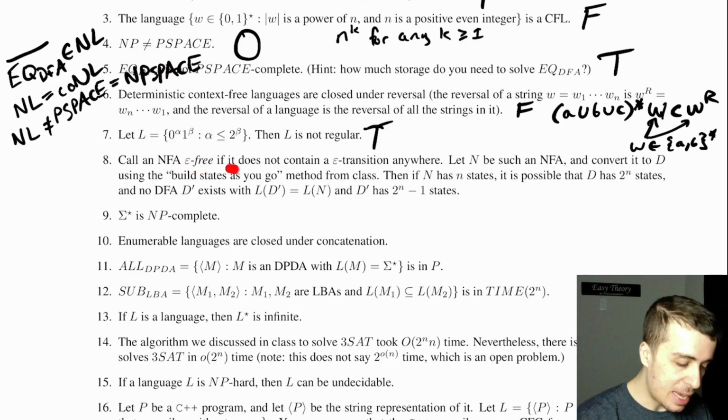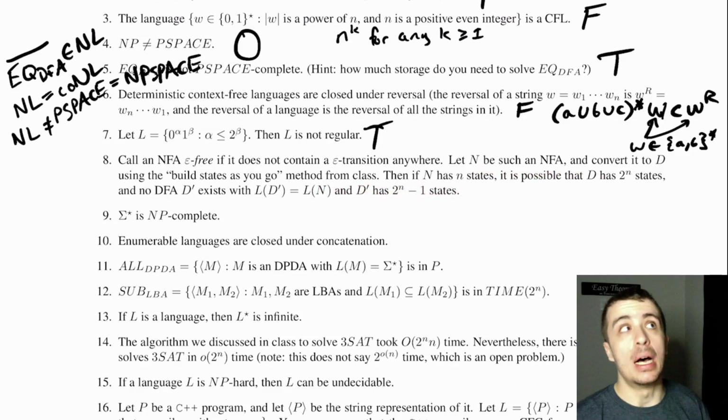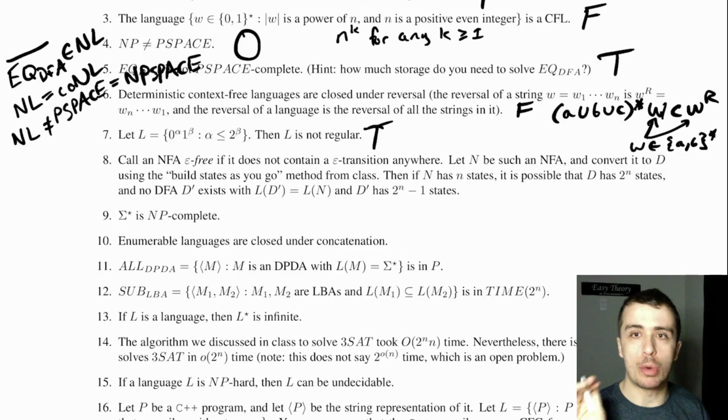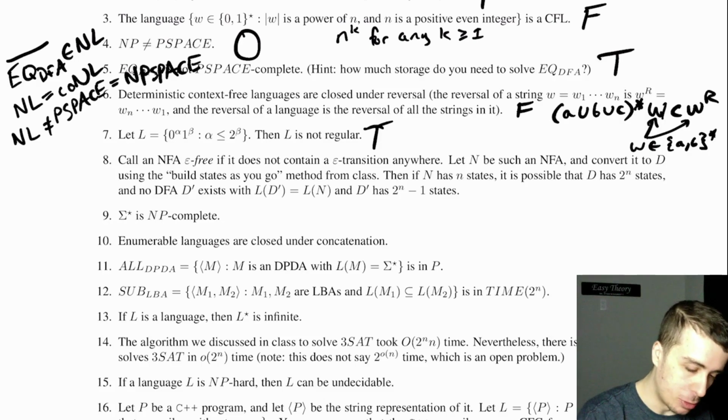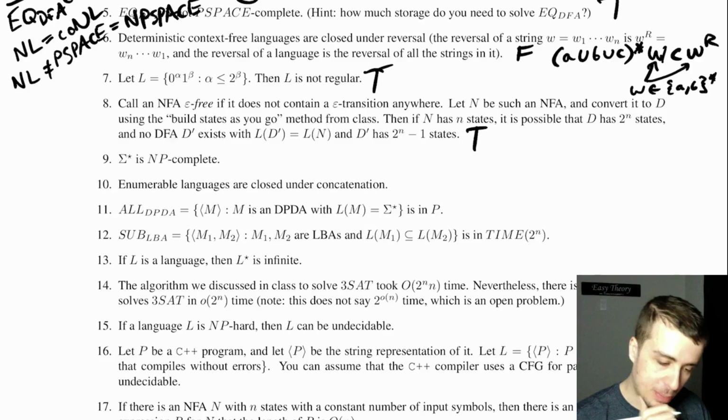So call an NFA epsilon free if it does not contain an epsilon transition anywhere. So let N be such an NFA, and basically what it says is the corresponding DFA that you make may sometimes require all 2 to the n possible states, and that turns out to be true. So I think I did an exercise on this or a homework something.